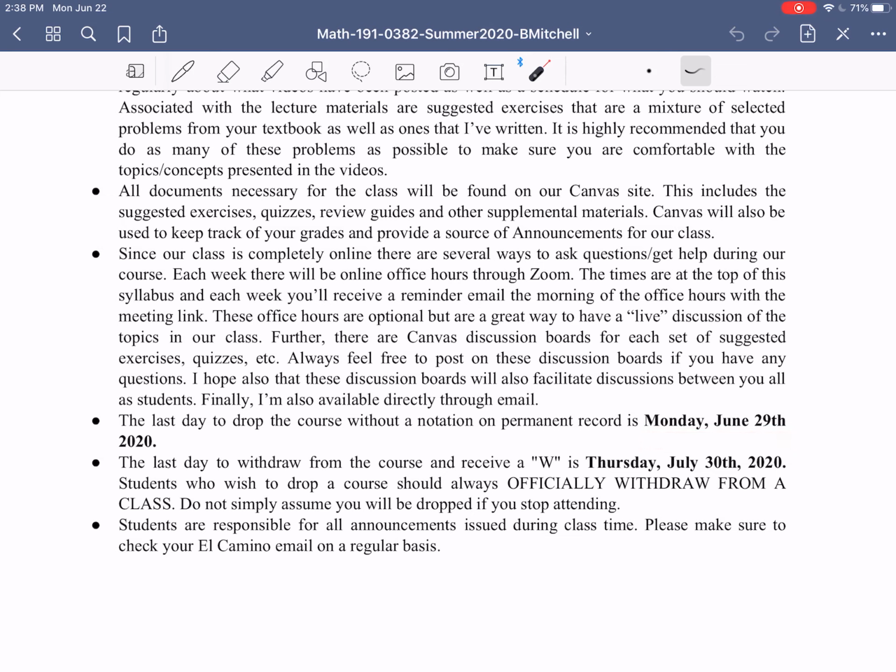Since we are an 8-week class, we're going twice as fast as we would normally go. There's going to be a ton of stuff going on this first week. So you're going to get a really good sense of what the class is going to be like over the next couple days before this drop deadline. Do keep in mind this is a very different format than what we've previously done. So if it doesn't feel like it's the right format to you, that's totally understandable. You have until that June 29th deadline to drop the class.